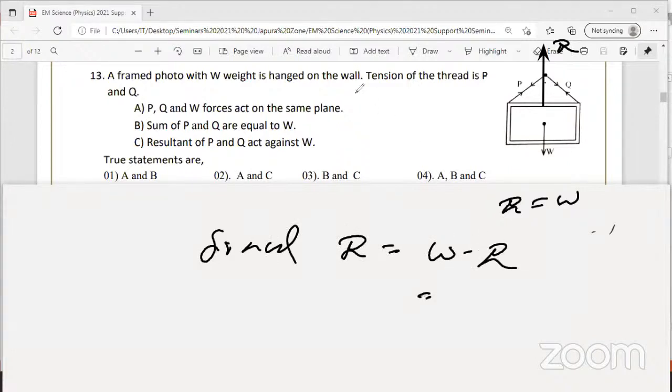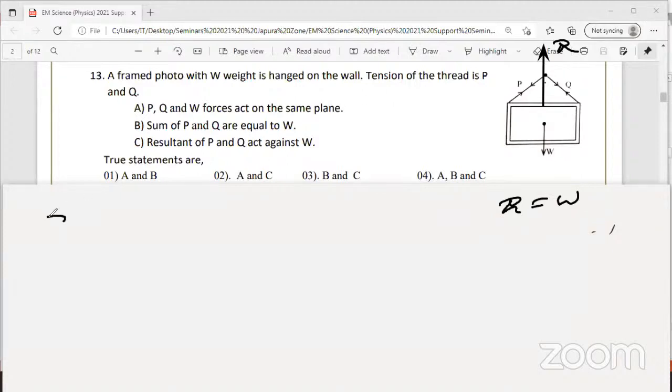So therefore, resultant of all three forces is equal to 0. Resultant of P and Q is equal to R.